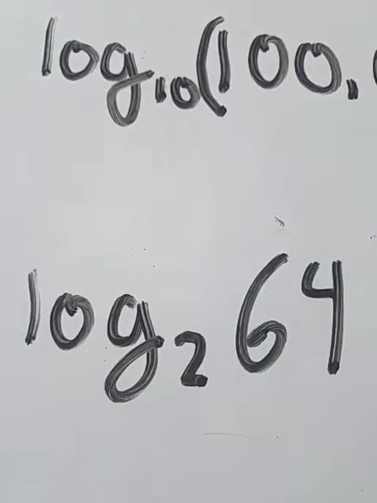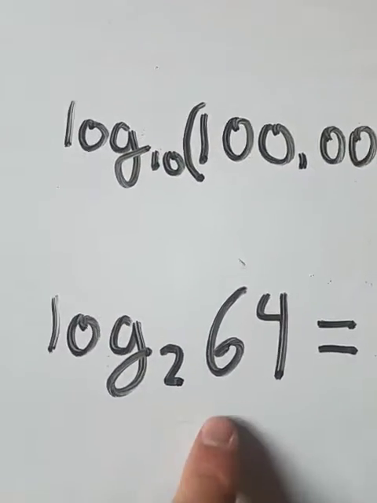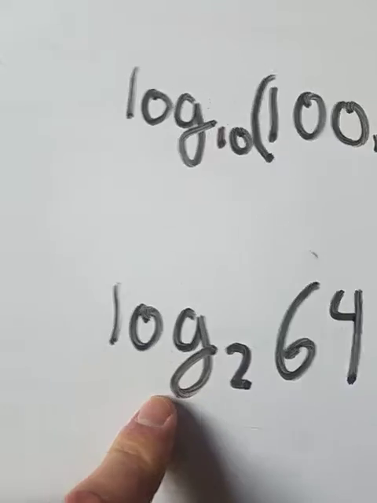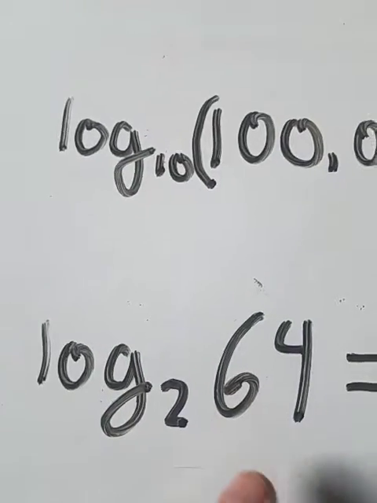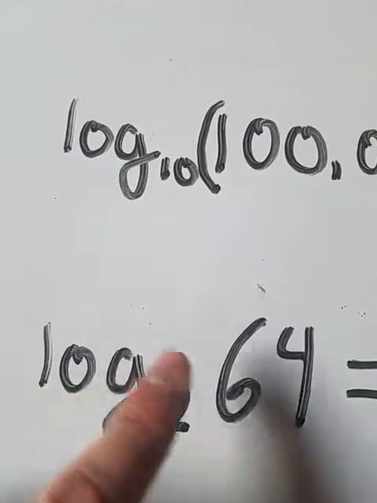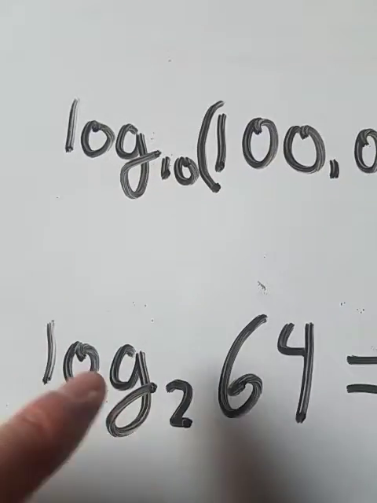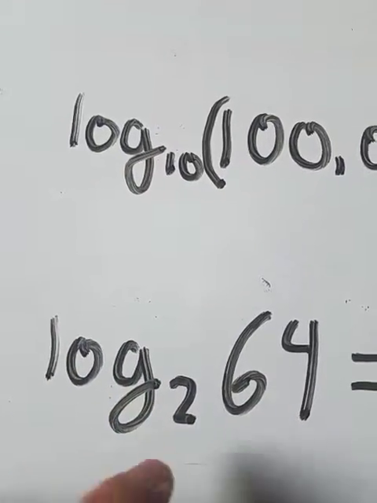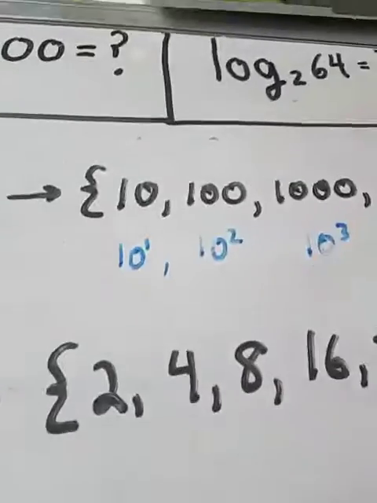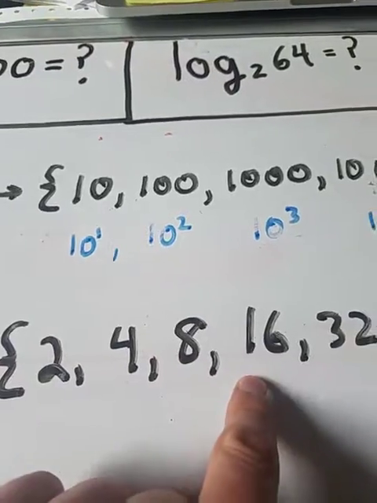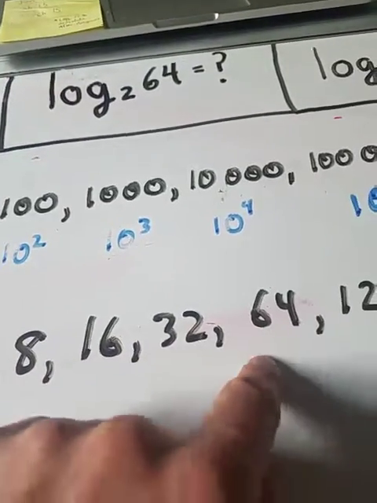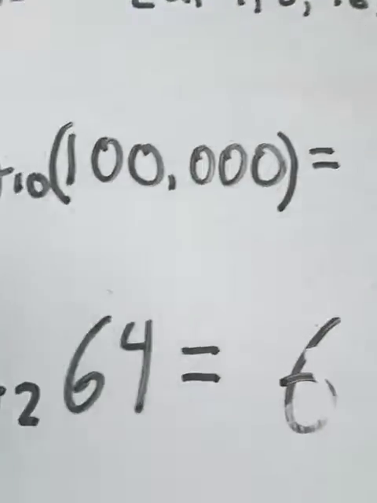This is asking, hey, where's 64 in the log base 2 list? You know what this means. This is a list. And I was throwing a number at you. Like, what? No. It's just saying, you know that list, log base 2? Where is 64 in that list? 1, 2, 3, 4, 5, 6. 6, right?